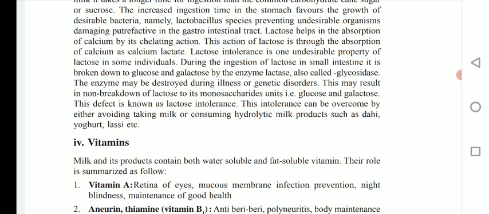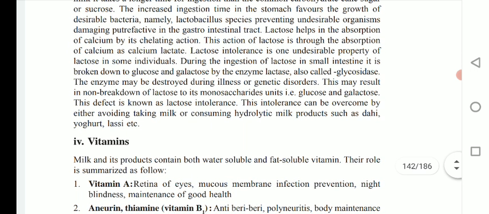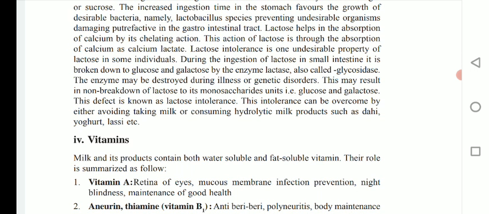Okay, so the enzyme may be destroyed during illness or genetic disorders. So this may result in non-breakdown of lactose into its monosaccharide units, that is glucose and galactose, and this defect is known as lactose intolerance. So basically, lactose intolerance is that there are some people who are unable to produce the enzyme glycosidase or lactase, and they face the problem of lactose intolerance.